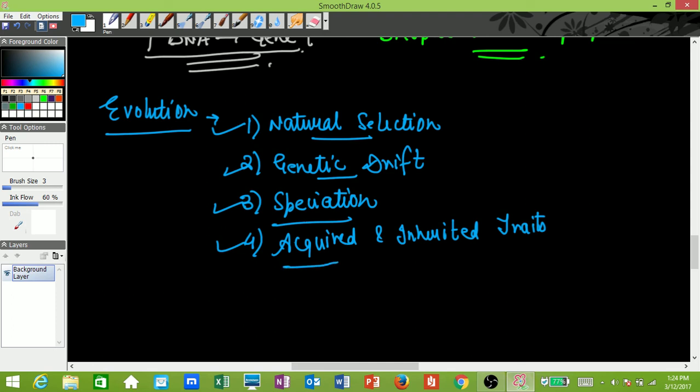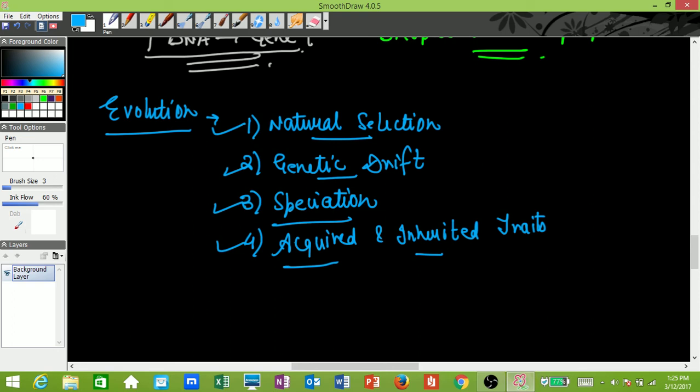Acquired and inherited traits. Again, I just explained acquired and inherited traits: what they are, and how acquired traits are not passed on to the next generation, whereas inherited traits are passed on to the next generation. So that is one more point, right? In evolution, these 4 parts are very important.